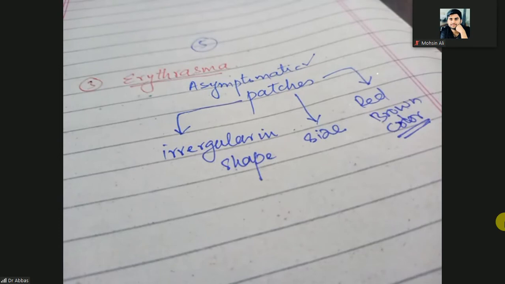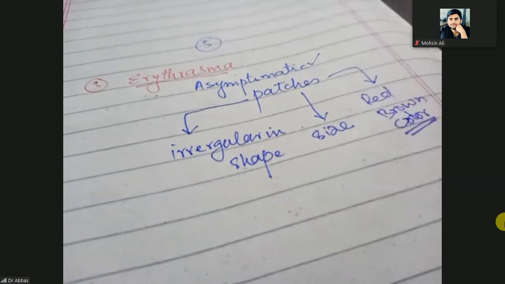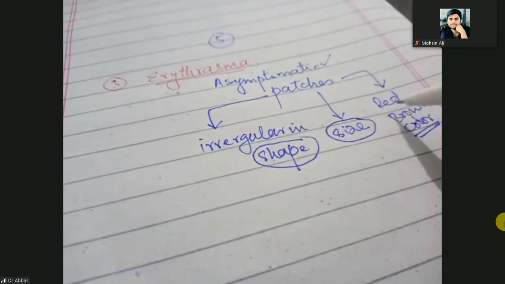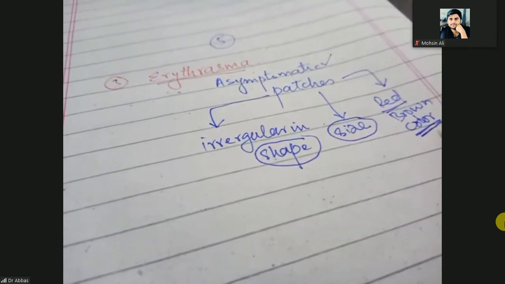Patches are larger in size than in the other conditions. So these are irregular in shape, irregular in size, and red-brown in color.